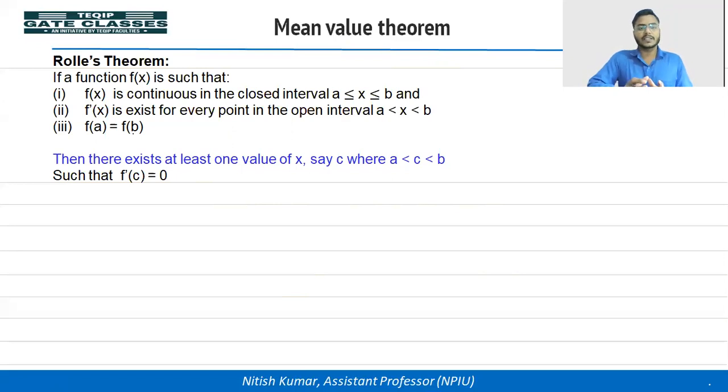If a function is satisfying all the three conditions that are given here, then there exists at least one value of x, say c, where c is in between a to b, such that the derivative of the function at x equal to c is 0. Let's see from the graph.